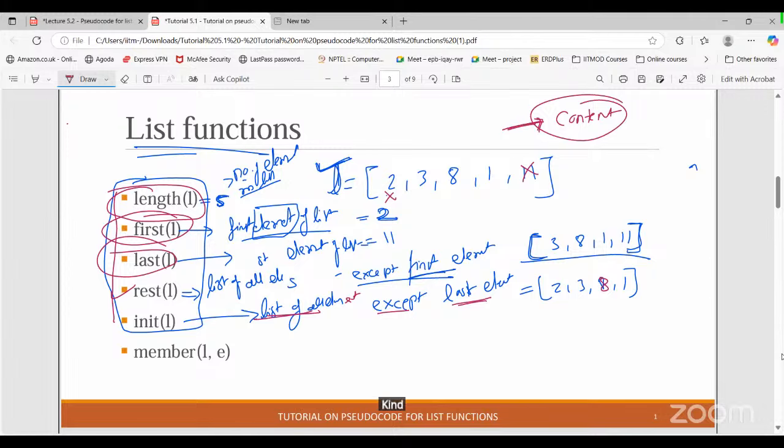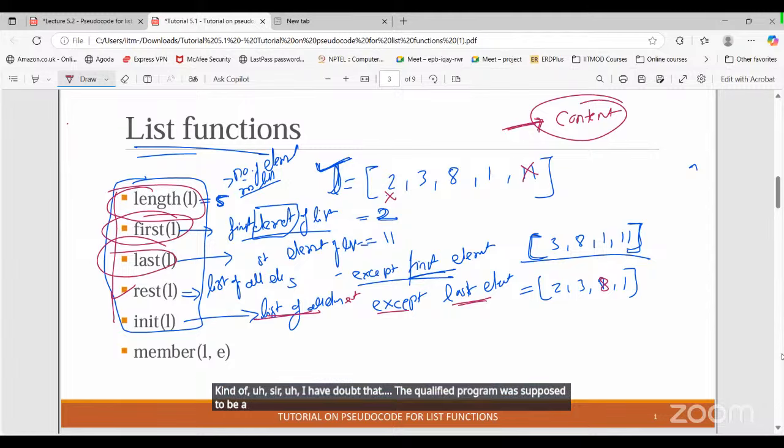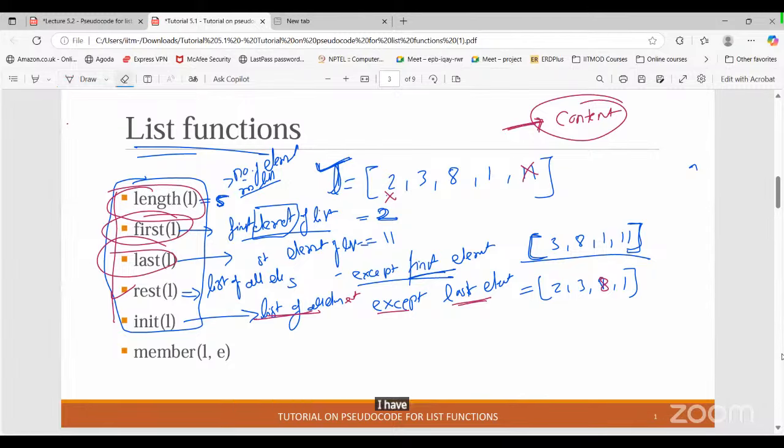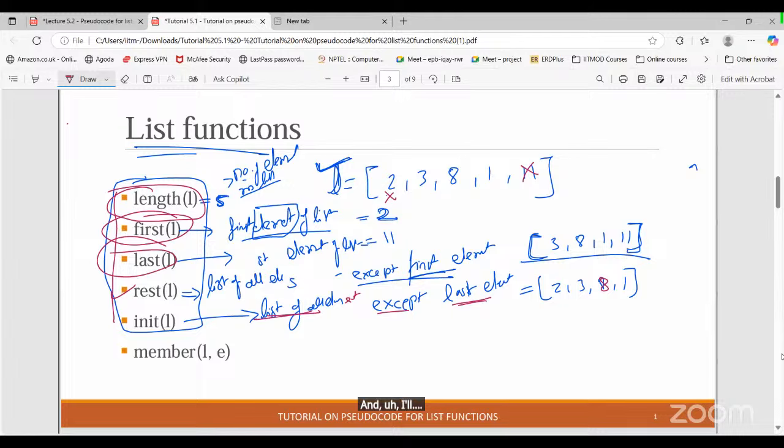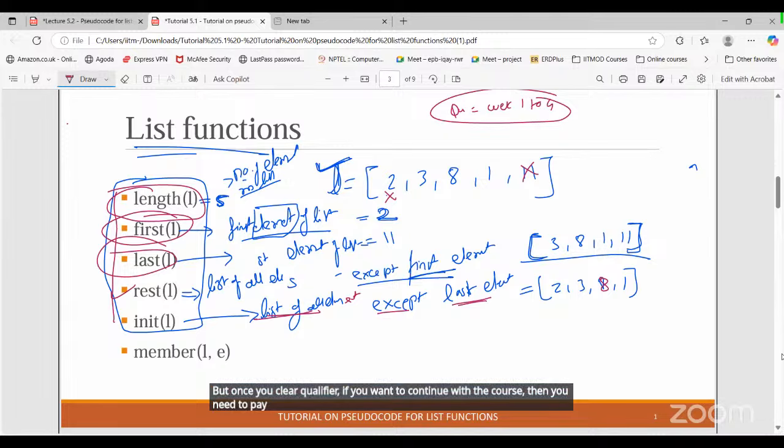Kind of, sir. The qualifier program was supposed to be in week 4, and now we are proceeding with week 5 and 6. First of all, do we have to pay for week 5 and 6 separately? No. For the qualifier, only week 1 to 4 content is there for preparation. But once you clear the qualifier, if you want to continue with the course, then you need to pay, and then you can go through the content.